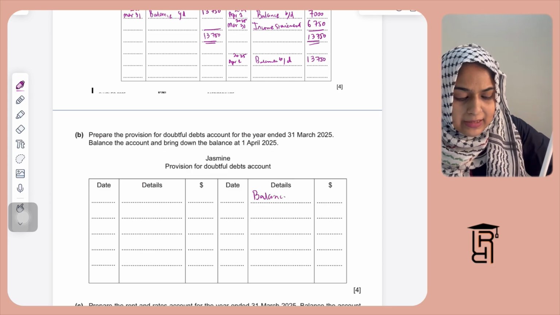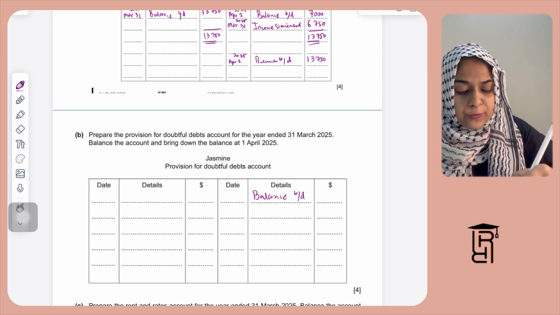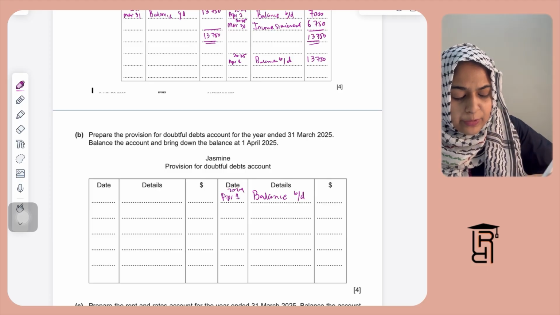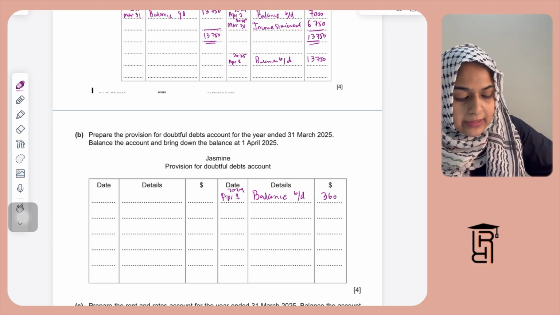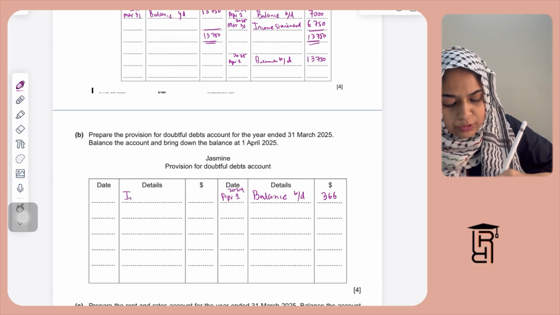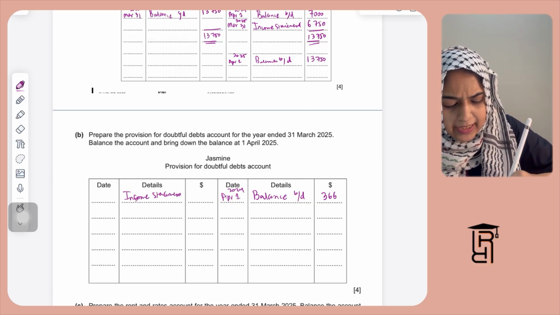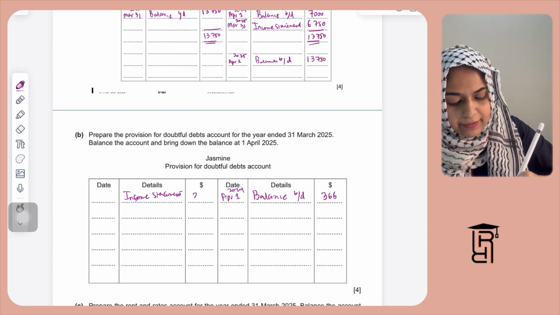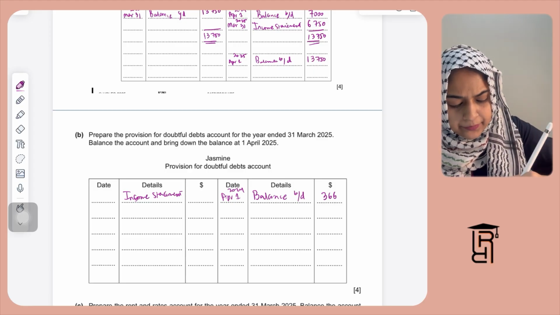So you will start with the balance brought down on the credit side. Again, provision for doubtful debts is also a contra asset account. I'm going to write here April 1, 2024, $366. And then I'm supposed to write income statement on the debit side. I'll write here income statement, and this will be 366 minus 345, which will be $21.